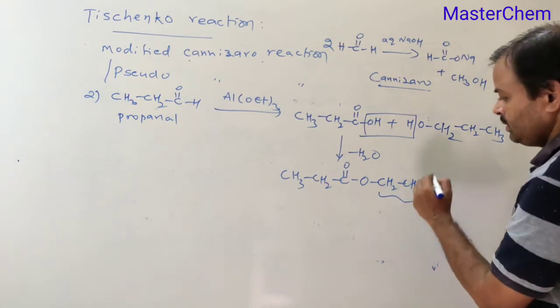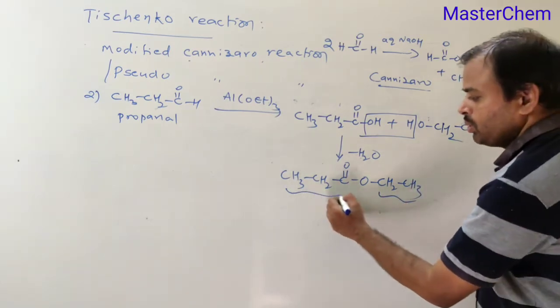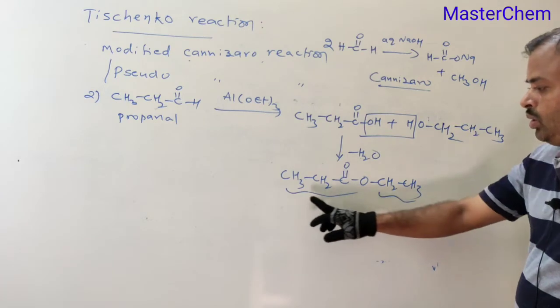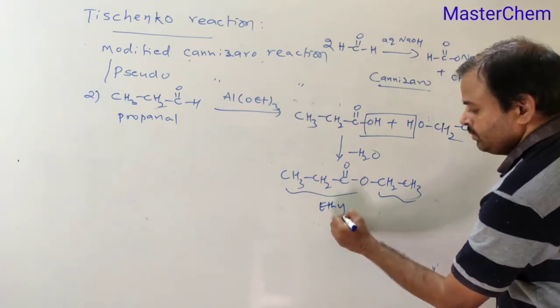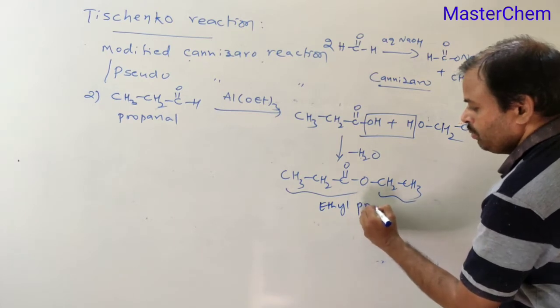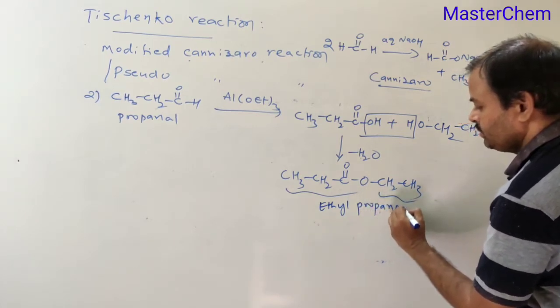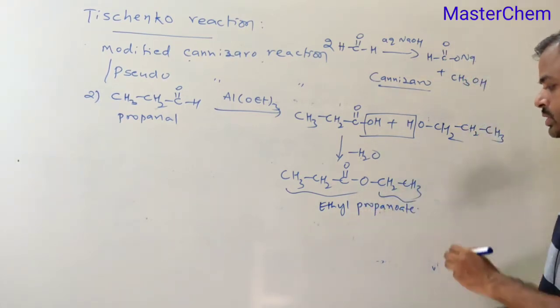What is the name? Propyl propanoate. This is an ester, the Tischenko product.